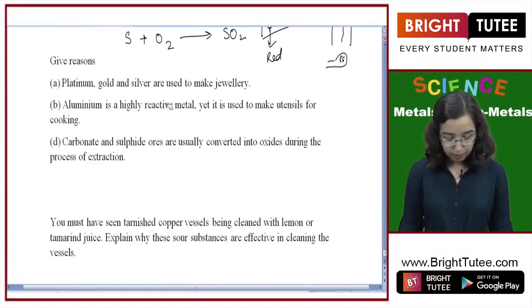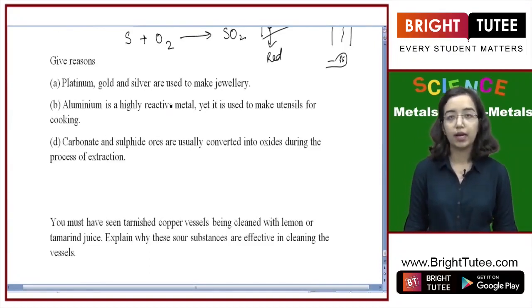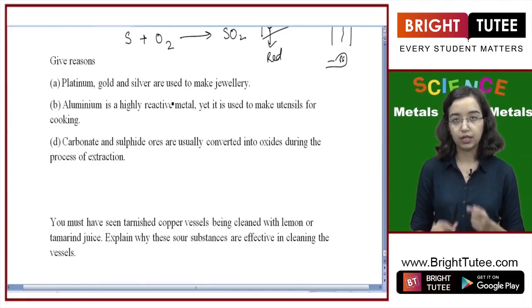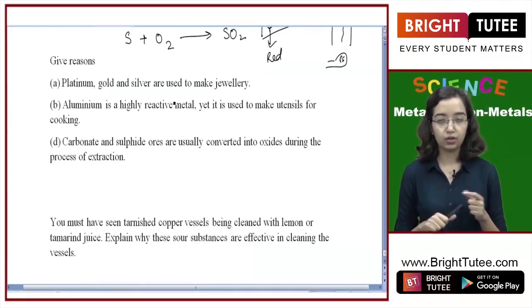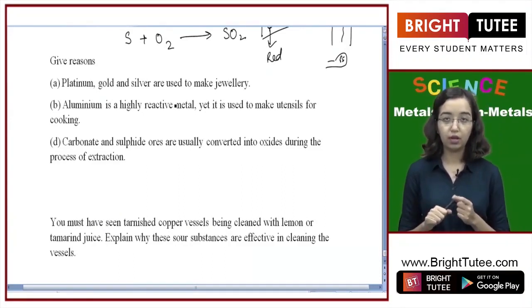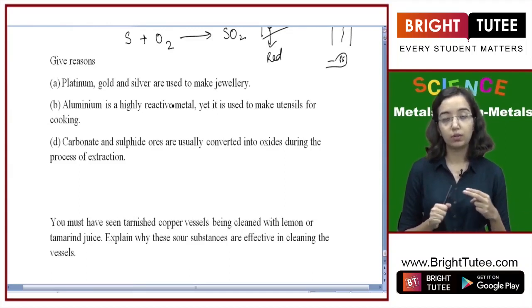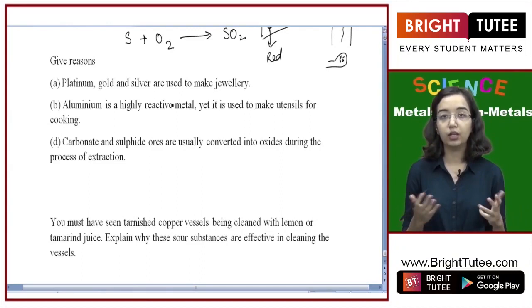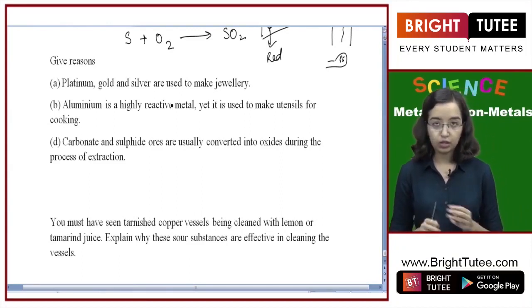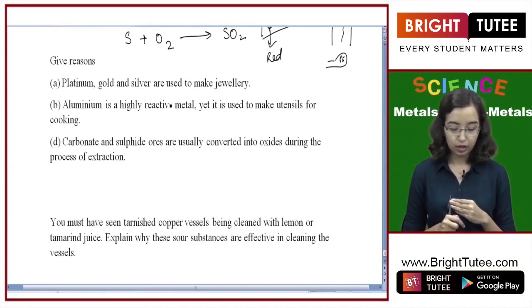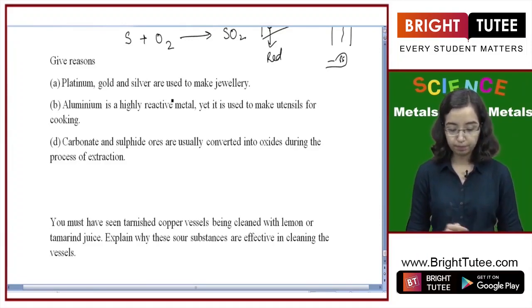Give reason why platinum, gold and silver are used to make jewelry. So we use platinum, silver and gold for many reasons. Firstly, because they are malleable and ductile, so they can be changed into any shape. They're also less reactive, so they will not corrode. And they're also lustrous, that is why they will be shiny and beautiful to look at. These are the three reasons why we use these elements for making jewelry.